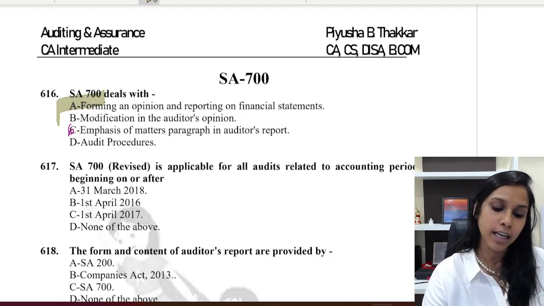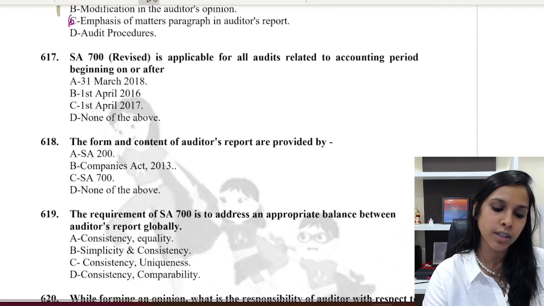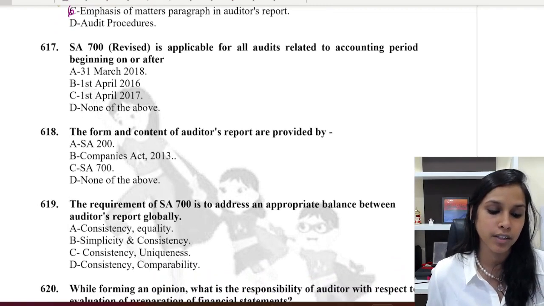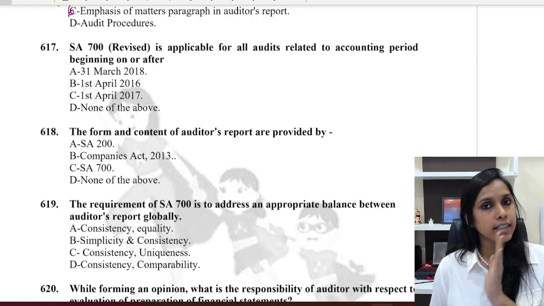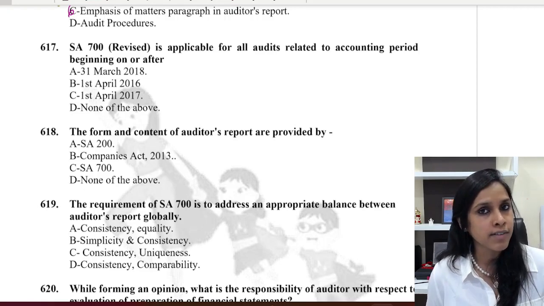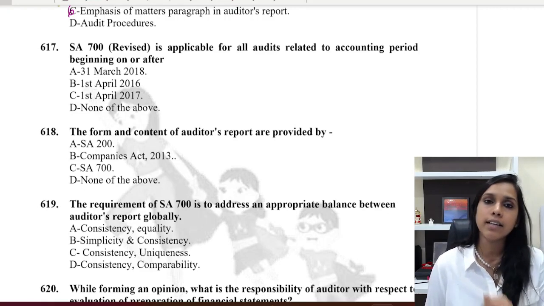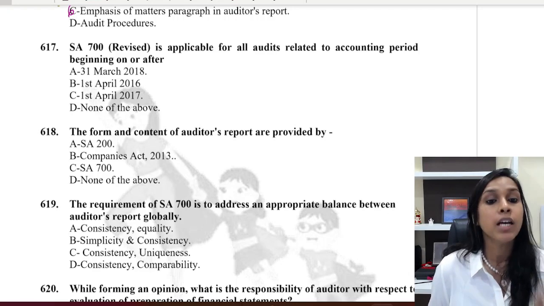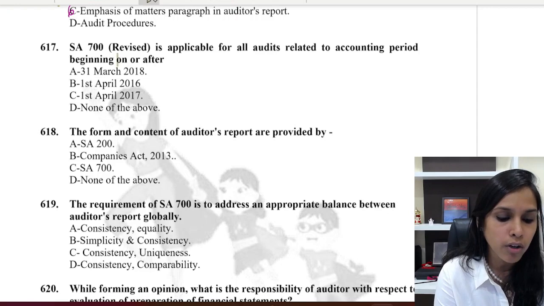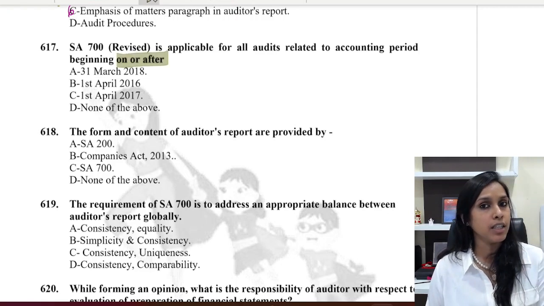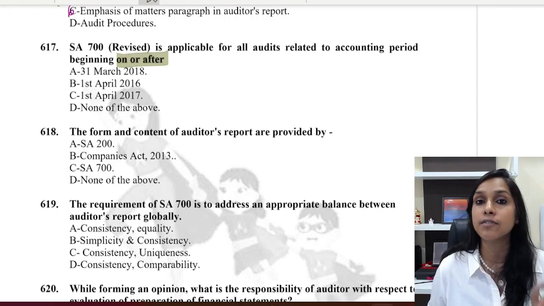SA700 revised is applicable for all audits related to accounting period beginning on or after. So here they are checking the applicability. Standard on Auditing 700 has been revised, and this revised standard is applicable from 1st of April, on or after. Look at the words, it is on or after. If the words would have been after, I would have chosen the alternative as 31st March 18.